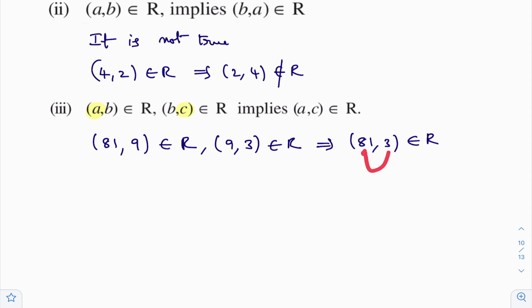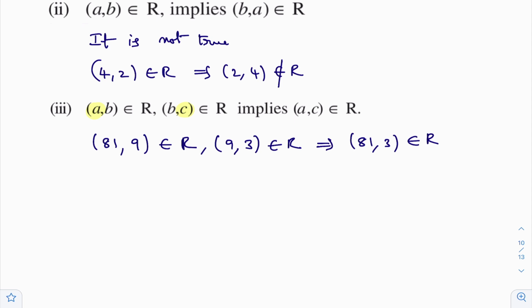Now you check whether the ordered pair (81, 3) belongs to the relation. Whatever number is there must be the square of this number. Square of 3 is 9. Now the question is, does (81, 3) belong to the relation or not? (81, 3) does not belong to the relation. Although these two are natural numbers, A is not the square of this.